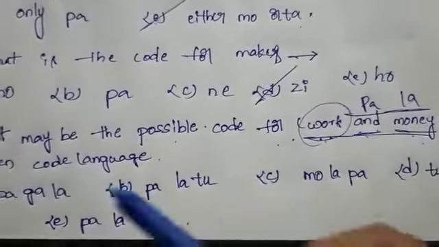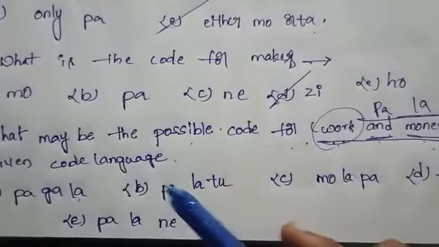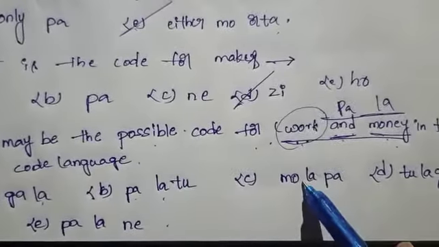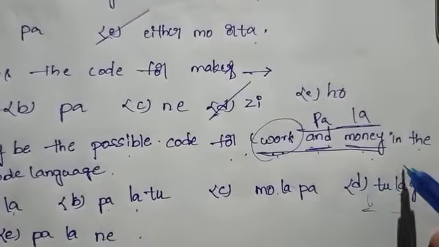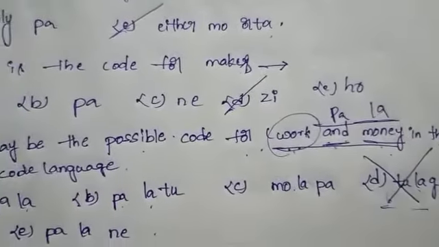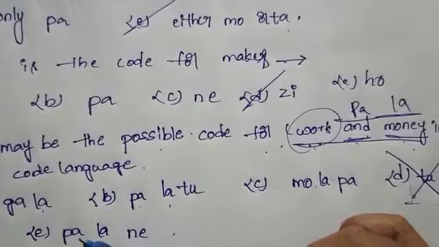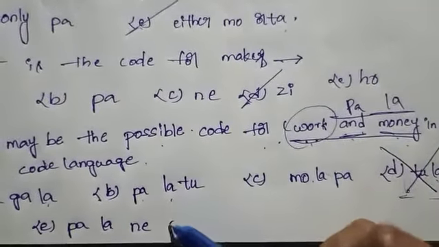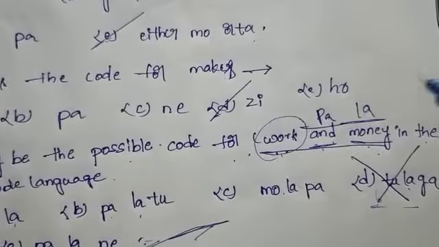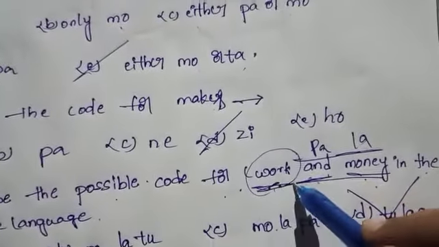See options. PALA, PALA, PALA. Here we don't have PA, so option D is wrong. Next, PALA. Here we have four possibilities. What is the code for work?